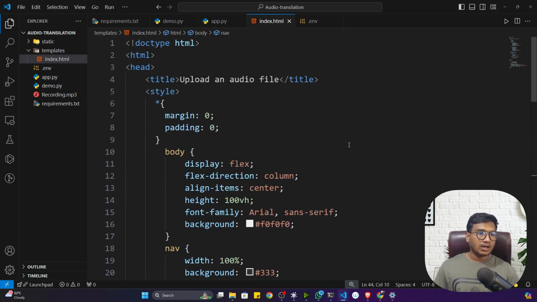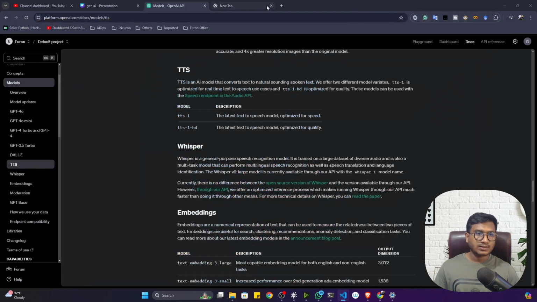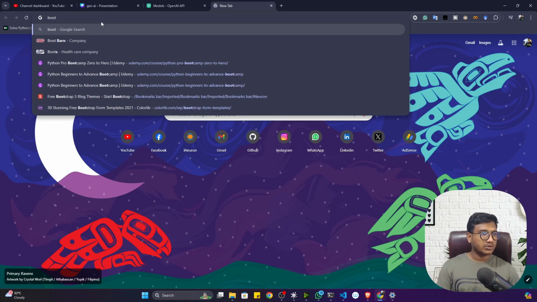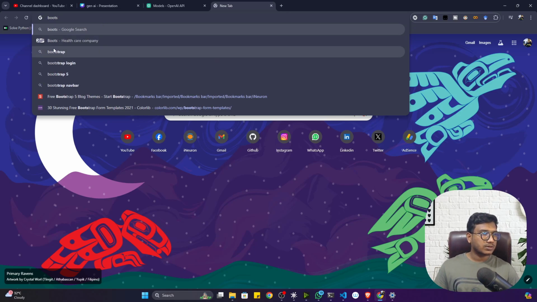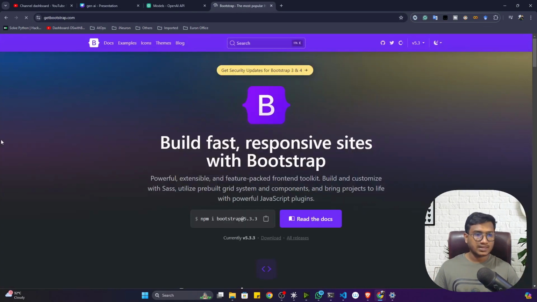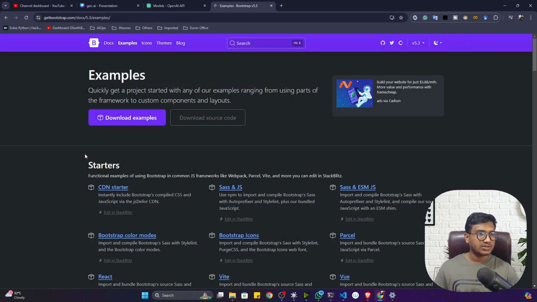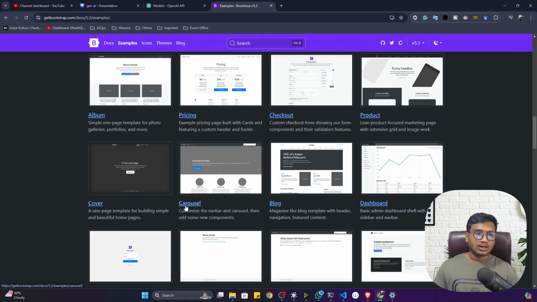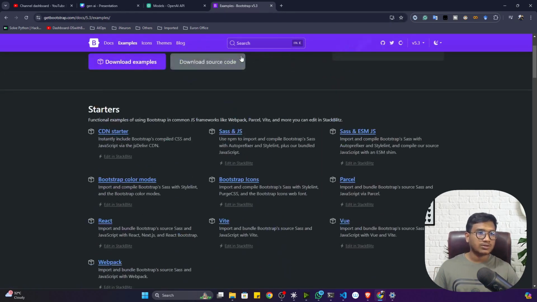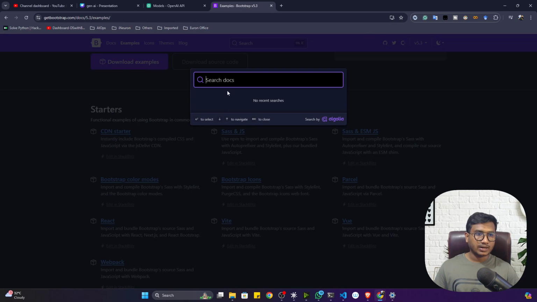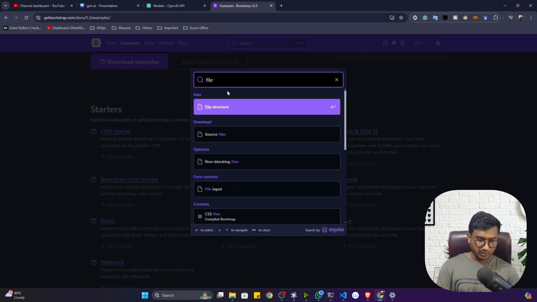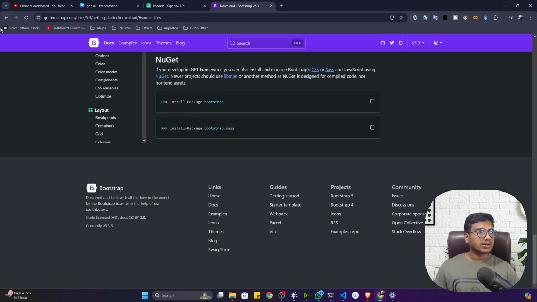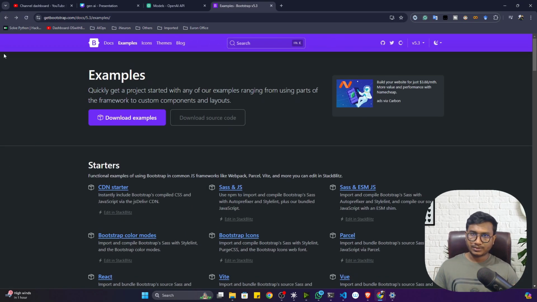And now you can ask me why to get this kind of HTML code. There is one beautiful website you can follow called Bootstrap. Here you will get all kinds of free HTML CSS templates. You can go to the examples section and see the different templates you have. You can get their HTML and CSS code. You can also search, let's say you need a file uploader button. File upload, see, different code snippets they have already given. That's how you can also get the code.